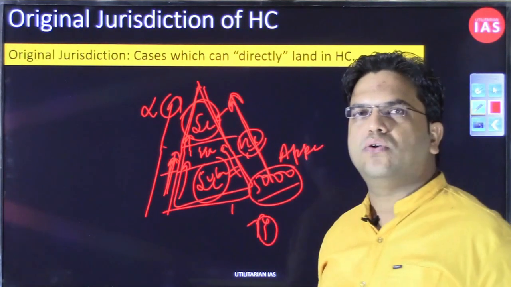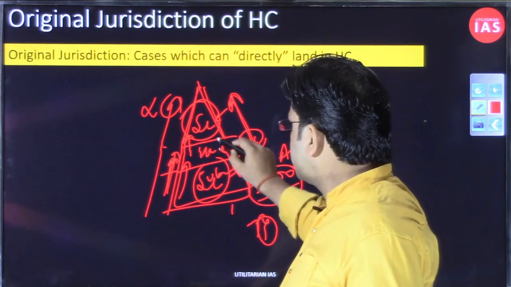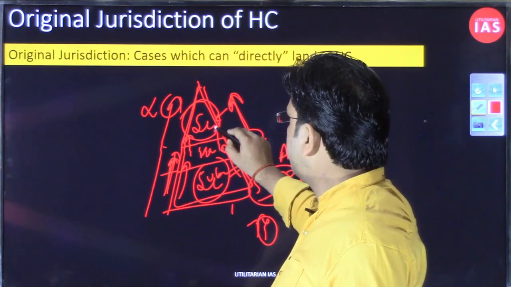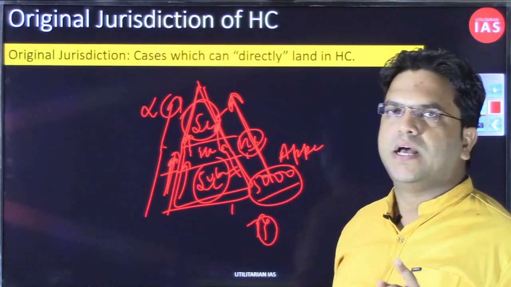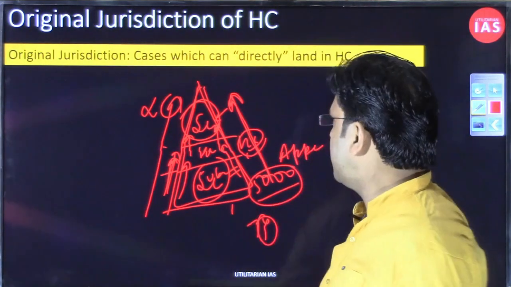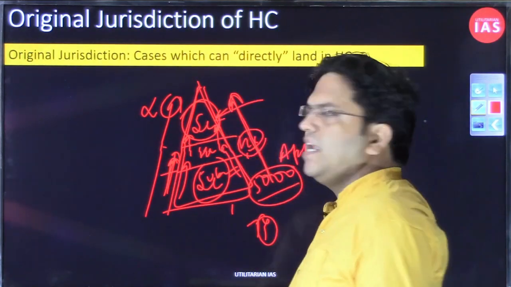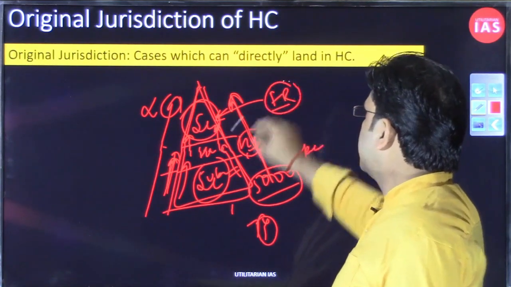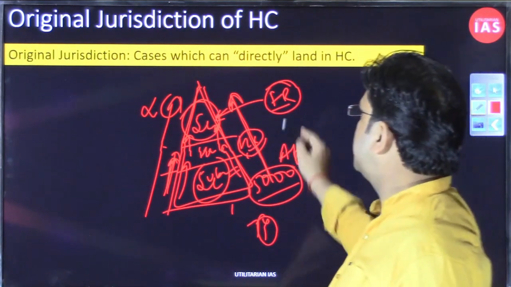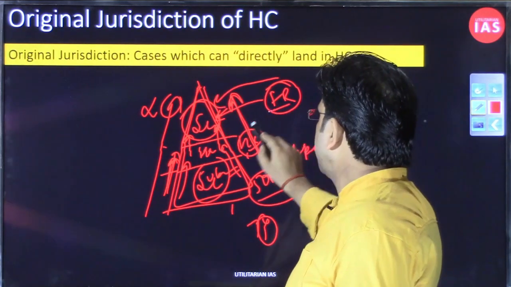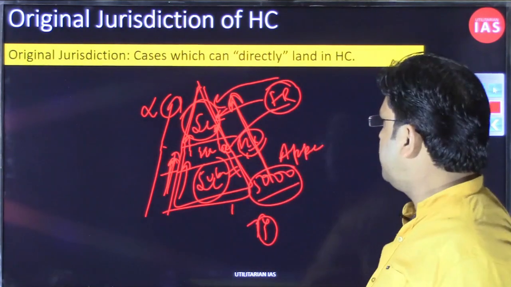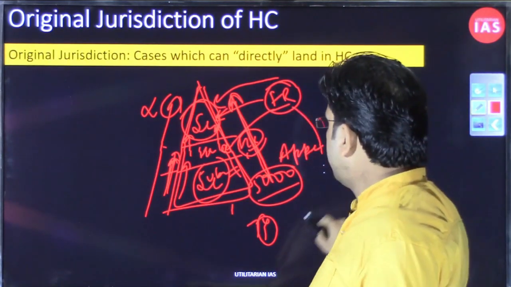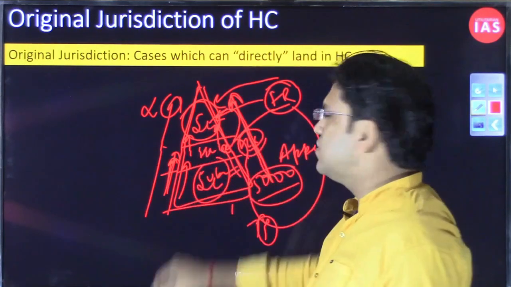And if you are again not happy with the judgment of the High Court, and your case is qualifying, you can go to the Supreme Court. So this is the hierarchy that the petitioner will have to follow. Now there are certain kinds of cases that can land directly in the Supreme Court. If you remember, we had said that there is something called fundamental right. If your fundamental right has been violated, you can directly go to the Supreme Court, or directly to the High Court. You need not follow this hierarchy of starting from the subordinate court, then the High Court, then the Supreme Court.